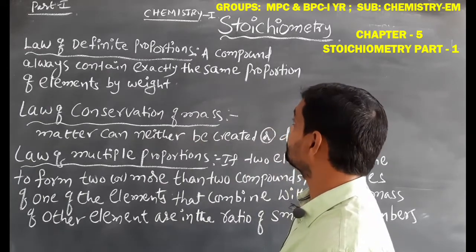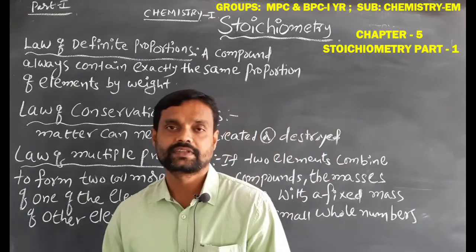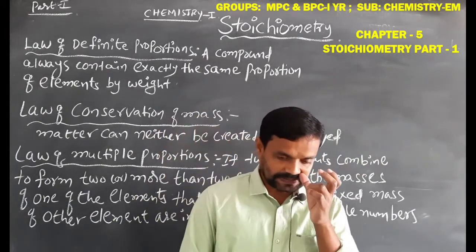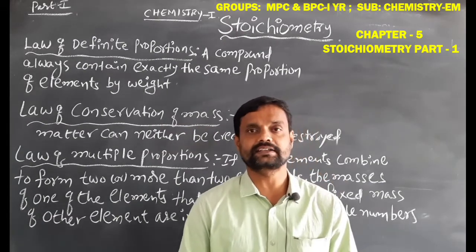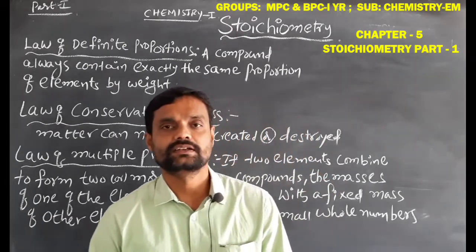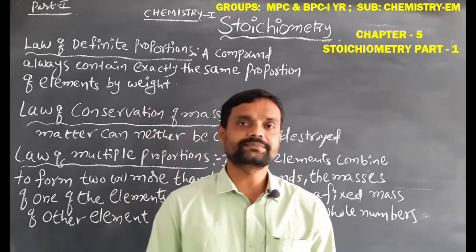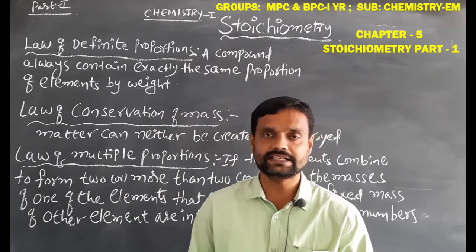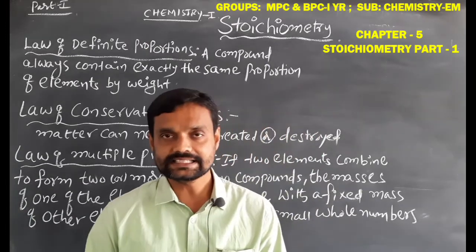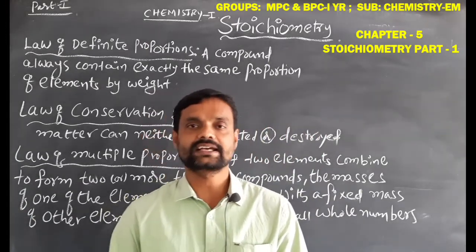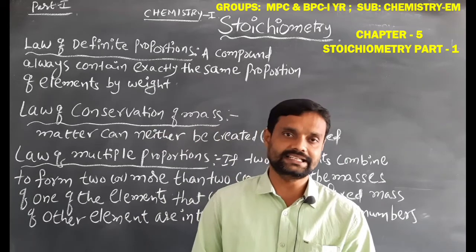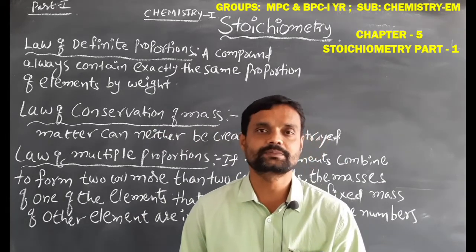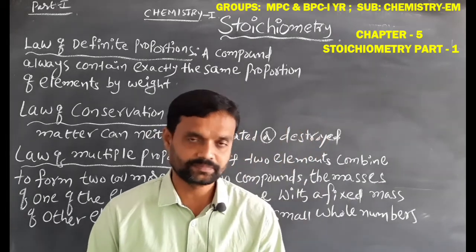What is that, students? The simple meaning of stoichiometry is balanced chemical equations. What is that? Balanced chemical equations are easily called stoichiometric equations. So this is the simple meaning of stoichiometry.